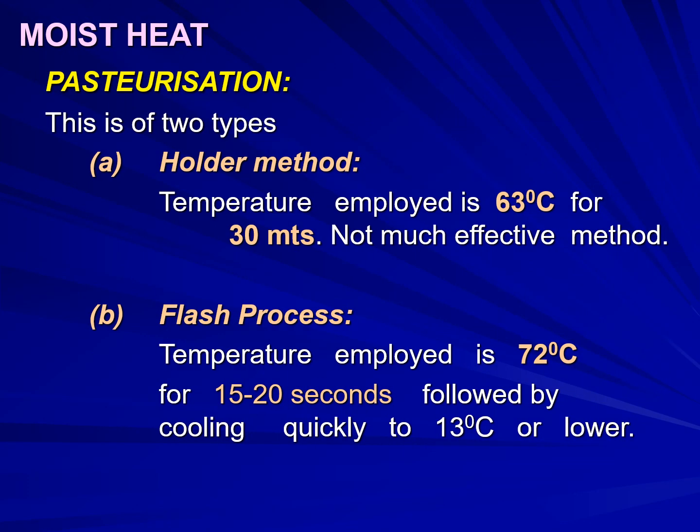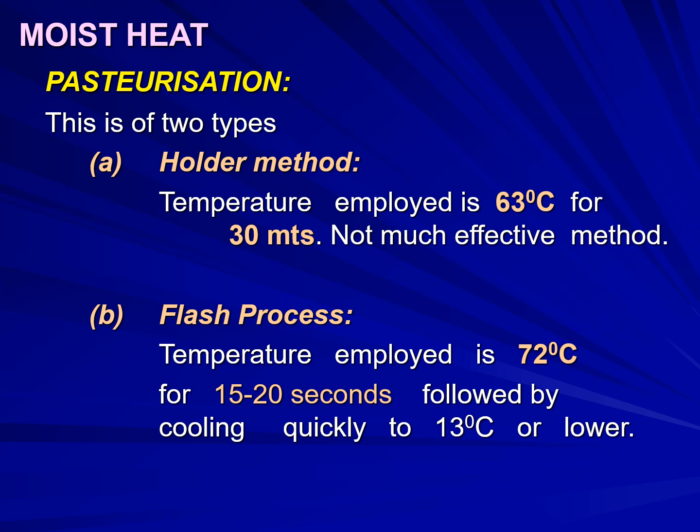This is the moist heat. This is also a physical method. Under moist heat there are two types. One is pasteurization. Under pasteurization there are two methods, one is the Holder method and the other is the flash process. In the Holder method, the temperature employed is 63 degrees Celsius for 30 minutes. Very important.